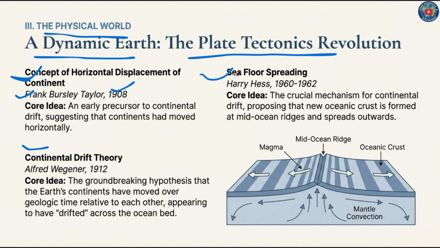Then seafloor spreading, provided by Harry Hess during 1960 to 1962. Core idea was the crucial mechanism for continental drift, proposing that new oceanic crust is formed at mid-oceanic ridges and spreads outwards.